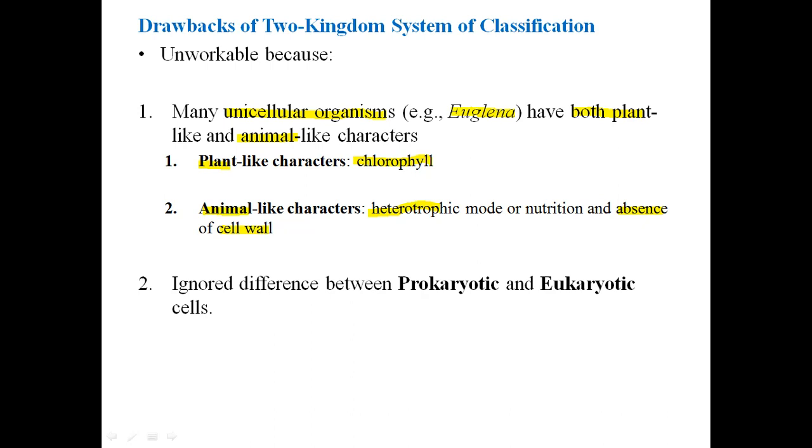And the second point that was ignored during the two kingdom classification system was that some organisms are prokaryotes, and some organisms are eukaryotes. Now what do prokaryote and eukaryote mean? Prokaryotes are those organisms in which there is no true nucleus. True nucleus is absent. What does it mean? It means that they do not have the nucleus, they do not have the nuclear membrane.